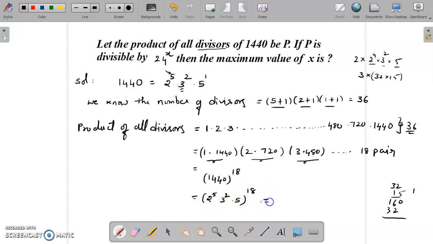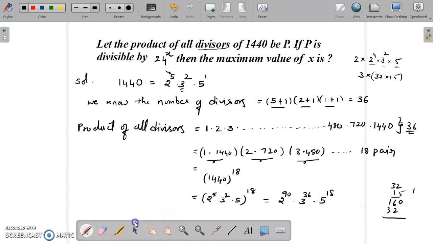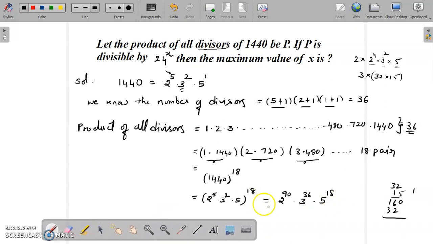I can write 2 power 5 whole power 18 as 2 power 90 into 3 power 36 into 5 power 18. Our goal is to create a number like 24 power x. So that is my aim. I would like to show you how to bring 24 power x. Here I will write (2 cube) whole power 30.